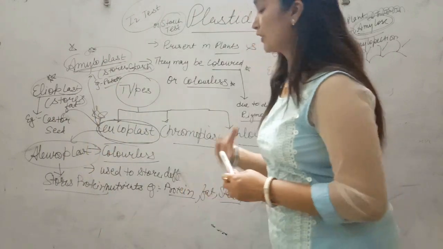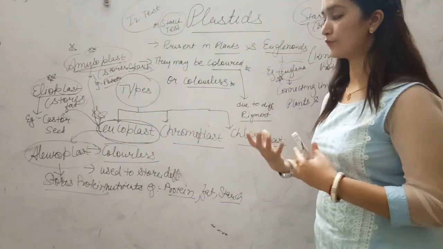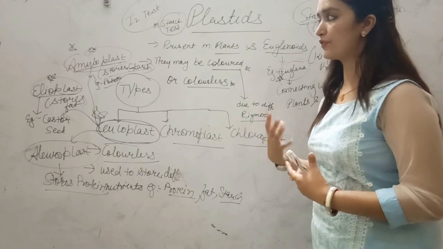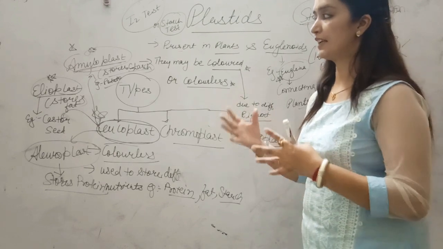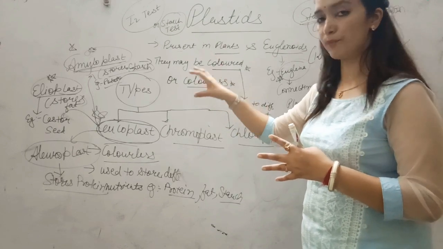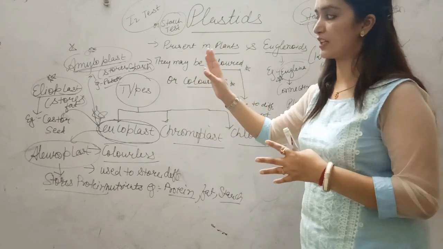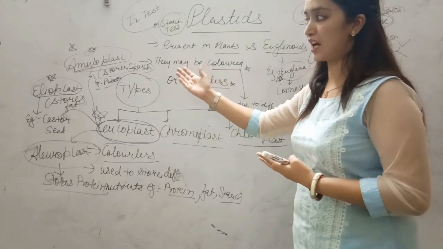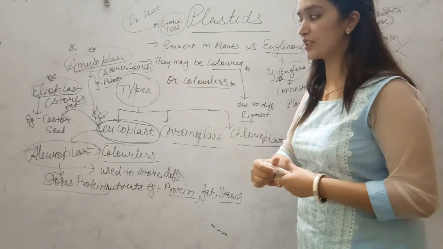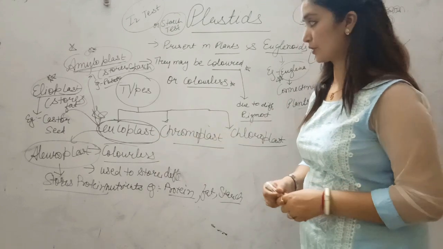So in plants, whenever they have to store their nutrients, they have different types of colorless plastids that help in storage, and on the basis of the type of substance they store, like starch, fat, or protein, they are named differently. Amyloplast for starch storage, eleoplast for fat storage, and aleuroplast for protein storage.